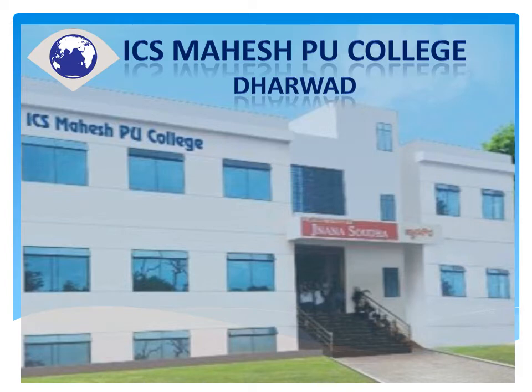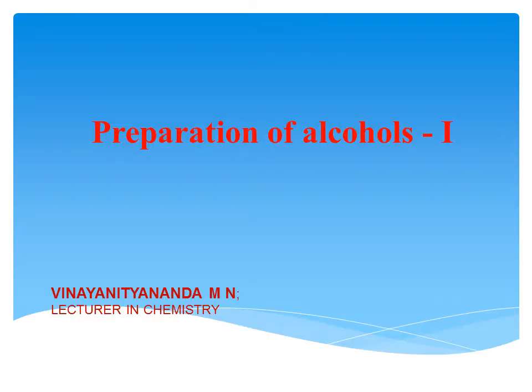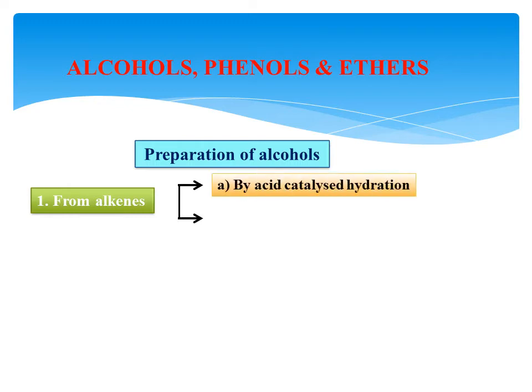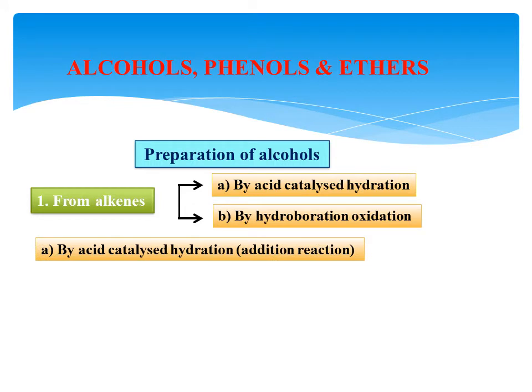College, Dharwad. At the last class, we dealt with some of the introductory information about alcohols, phenols, and ethers. In this session, we are going to deal with the preparation of alcohols. In the preparation of alcohols, the first method is from alkenes, in which there are two methodologies. The first one is by acid catalyzed hydration, and the other is by hydroboration oxidation. We are taking the first one, that is, acid catalyzed hydration.